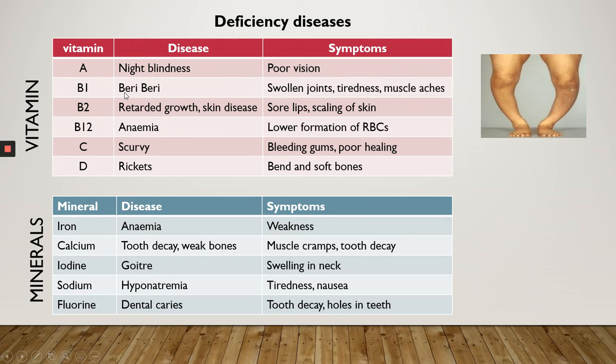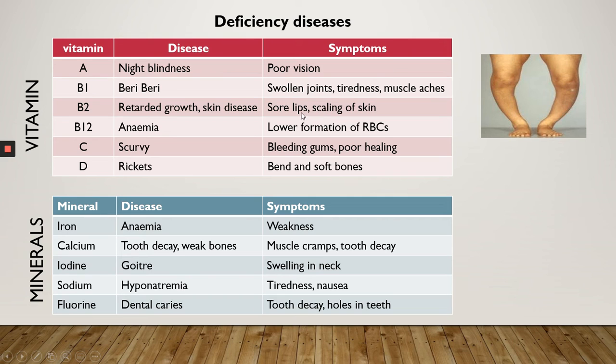B1 deficiency causes the beriberi disease, and the person lacking B1 has muscle aches, swollen joints, tiredness, and pain in limbs. A person always suffers from these symptoms.